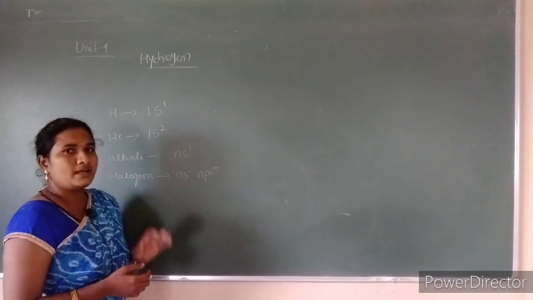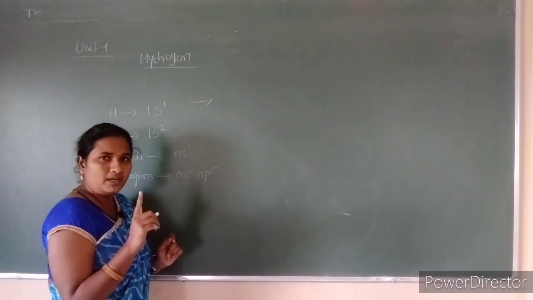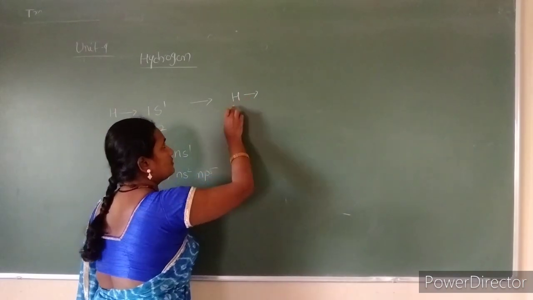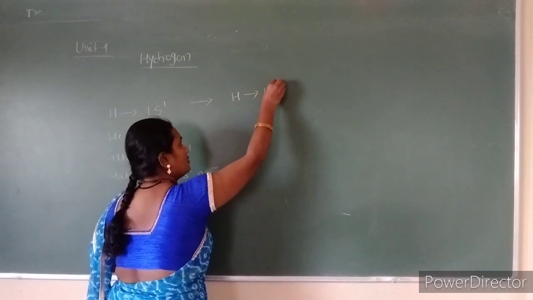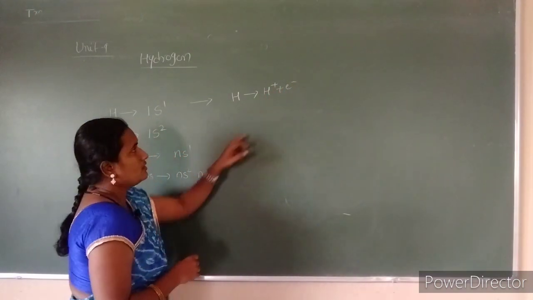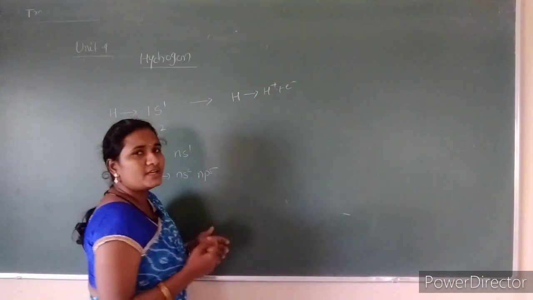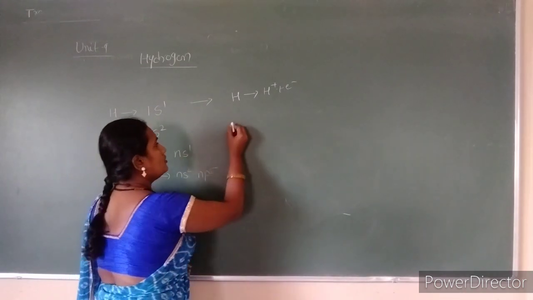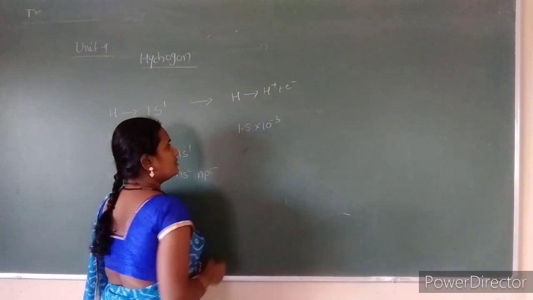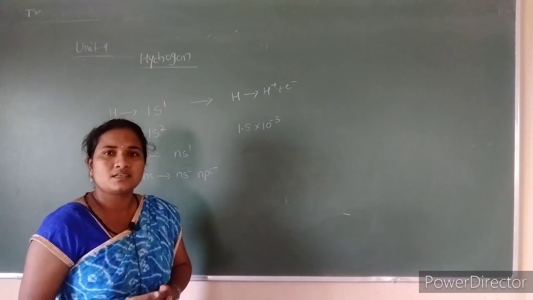But after loss of an electron, hydrogen becomes a proton, because it contains only one electron and one proton. That is H+ and e-. When it loses one electron, it is considered a proton. This proton has a very small size, about 1.5 × 10^-3. Because of this, we can say that hydrogen does not exist in a free state in nature.